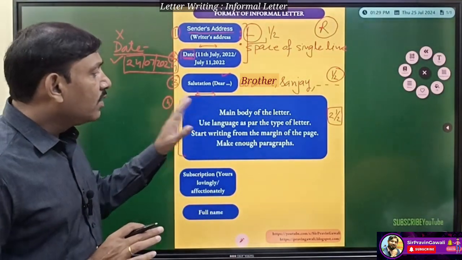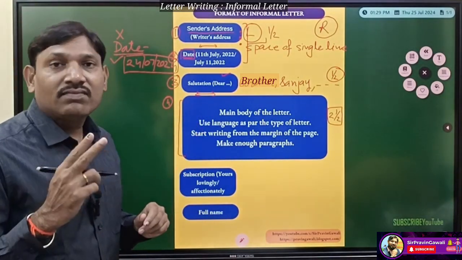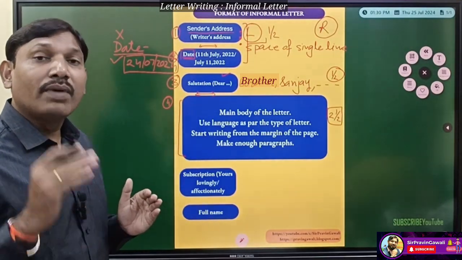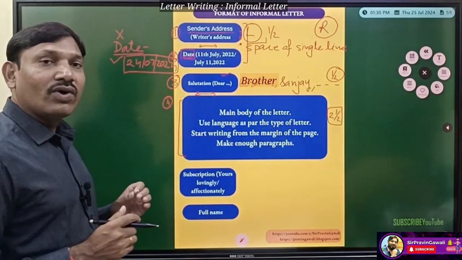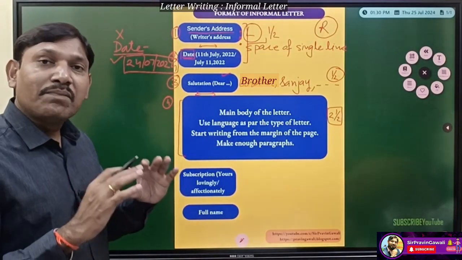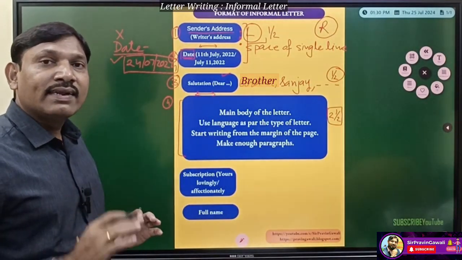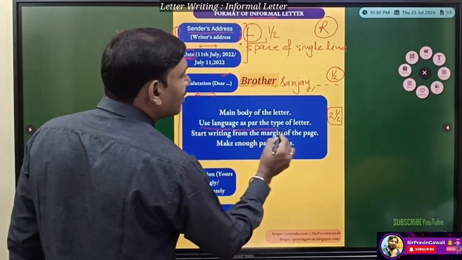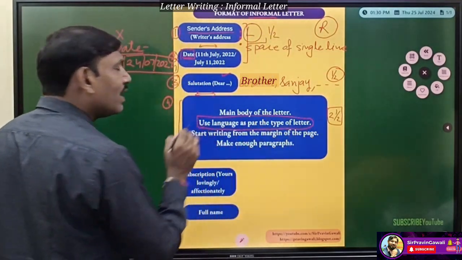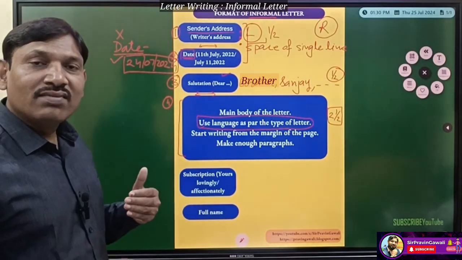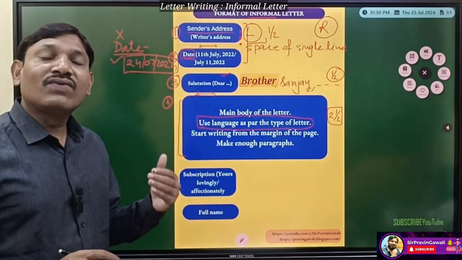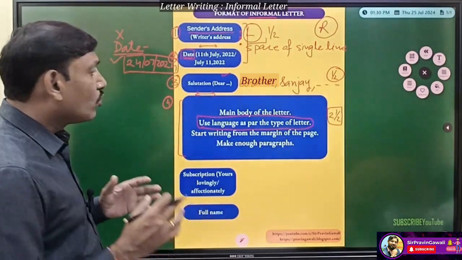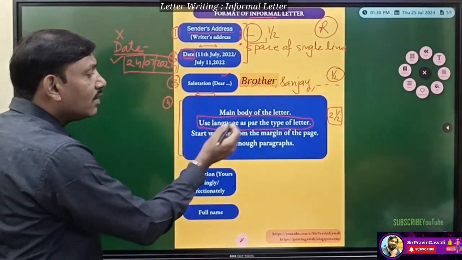Now students, in the letter minimum 3 paragraphs should be there. It is not exactly 3, 2 can be there, but minimum 3 paragraphs should be there. For example, an initial statement, the main part of the letter, and the concluding line. While writing the informal letter, you can use language as per the type of letter. It is an informal letter, so you can use words related to affection, love, friendship, and to whom you are writing. You can express emotions in this letter.